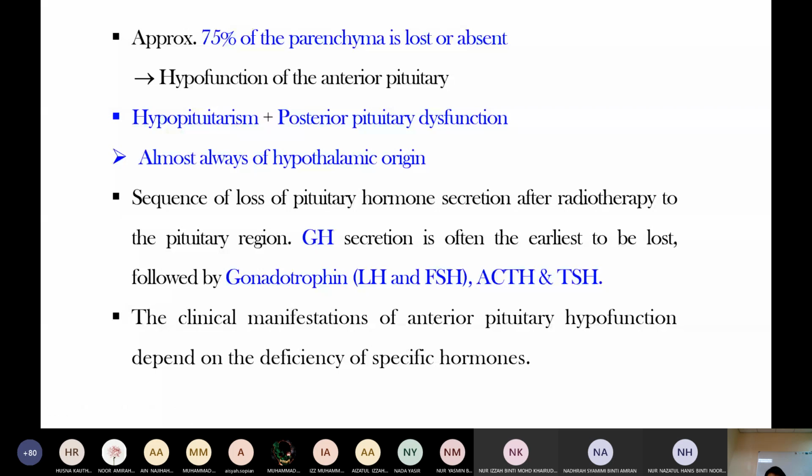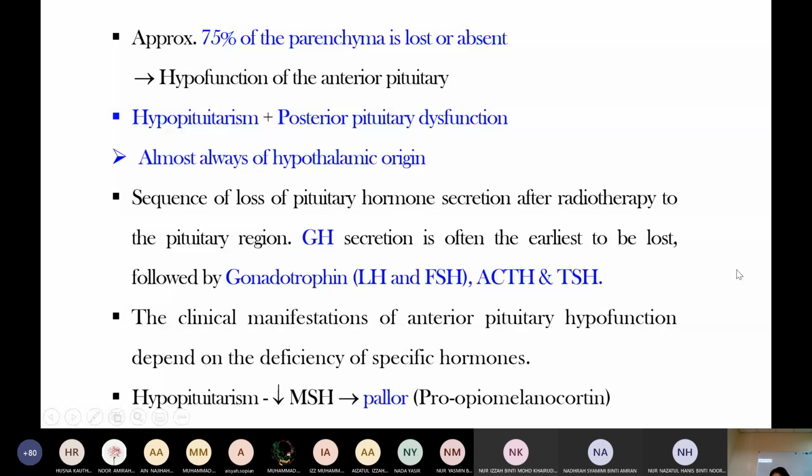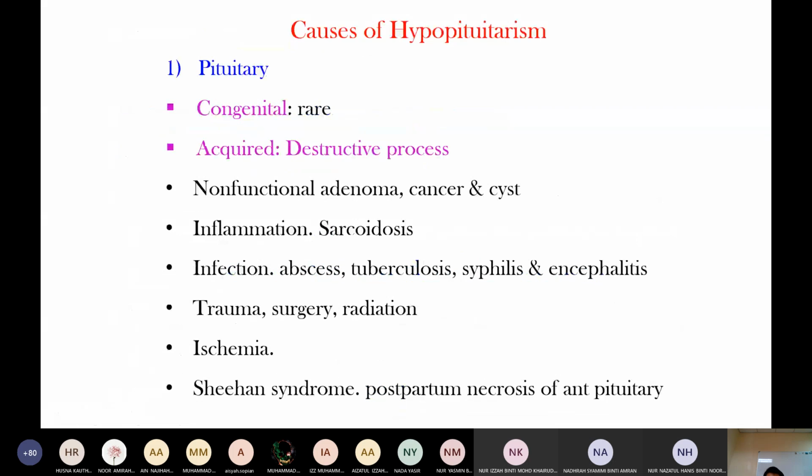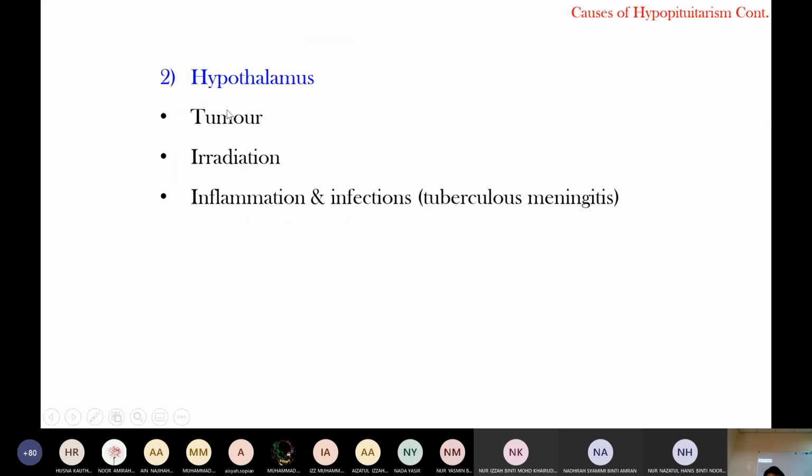So anterior pituitary hypofunction depends on which hormone deficiency is present, and that deficiency determines the clinical manifestation. In hypopituitarism, melanocyte stimulating hormone is reduced, so the patient presents with pallor, because ACTH and MSH come from the same precursor. Causes of hypopituitarism: the pituitary causes I already mentioned.